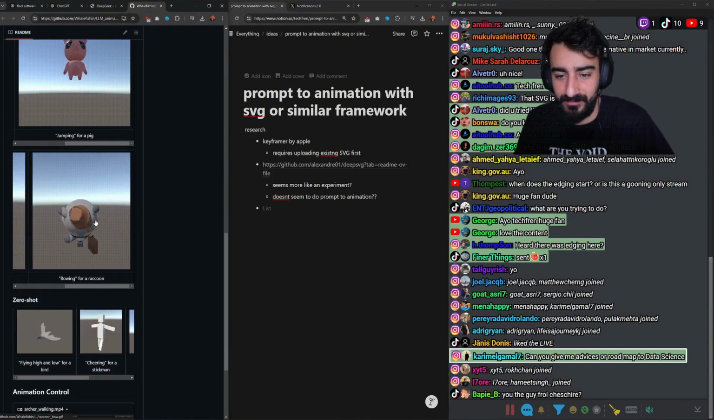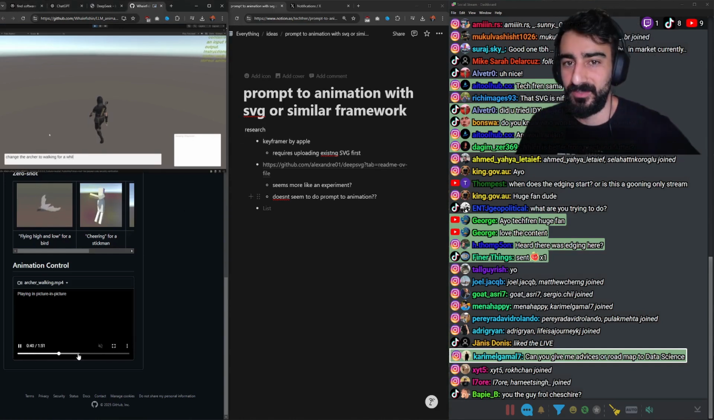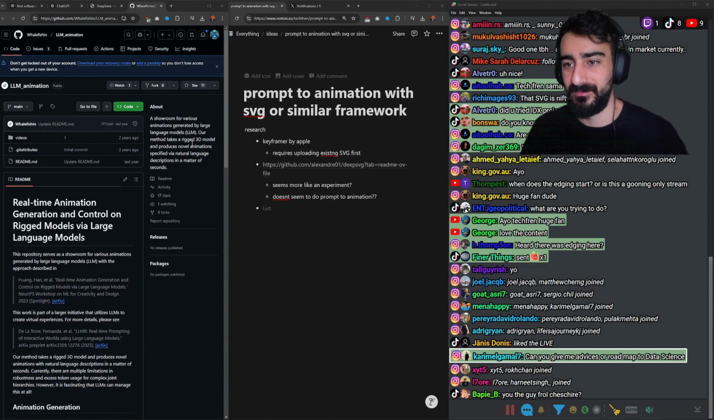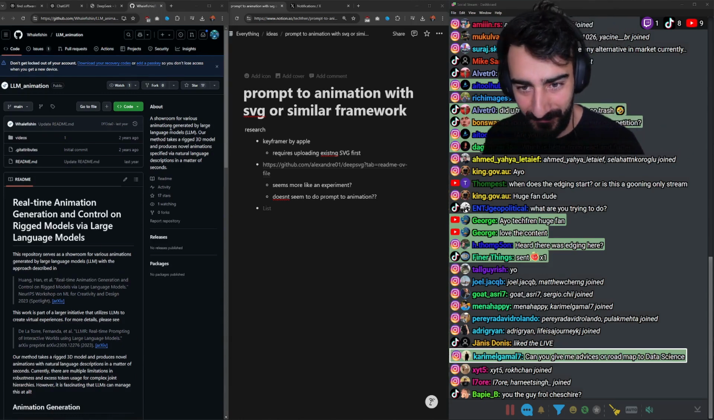Wow, this is actually pretty cool. Make the archer walk forward with the correct animation. Pretty sick. I actually was kind of wondering if something like this exists. It's pretty low key, only has 17 stars.